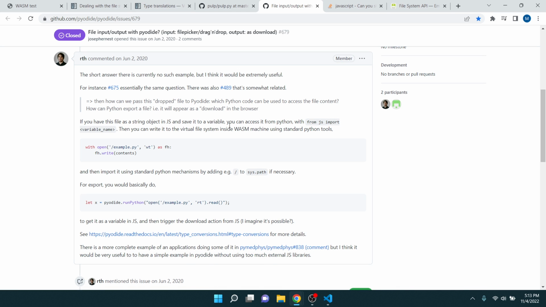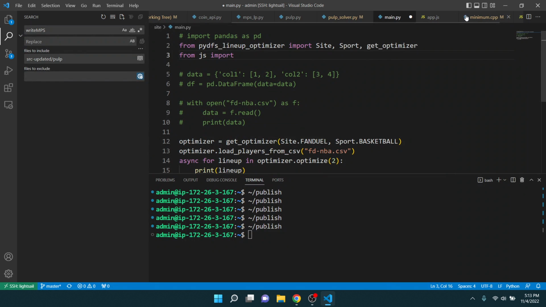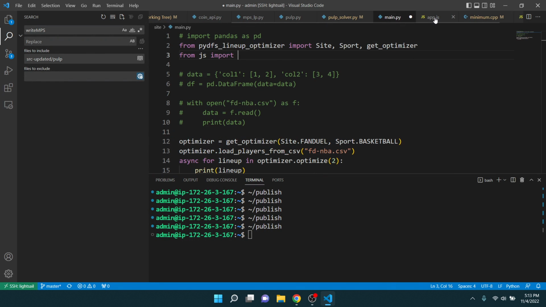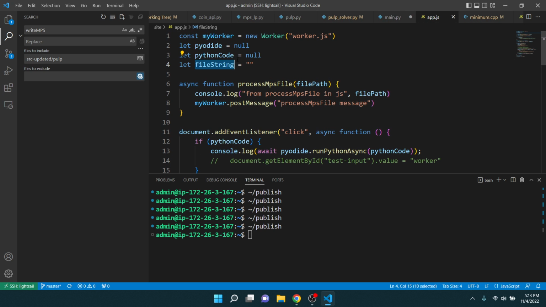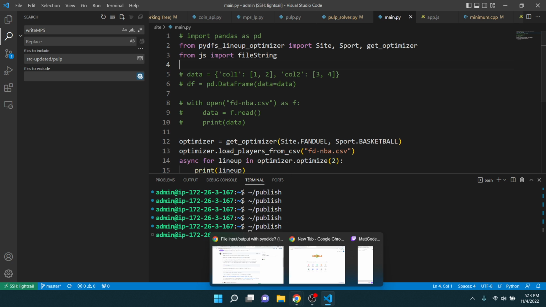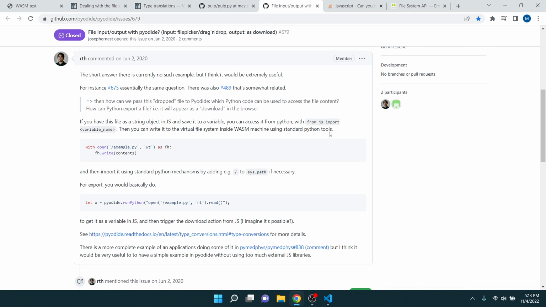Or no, what did it say? From JS import file string. Okay. With open example.